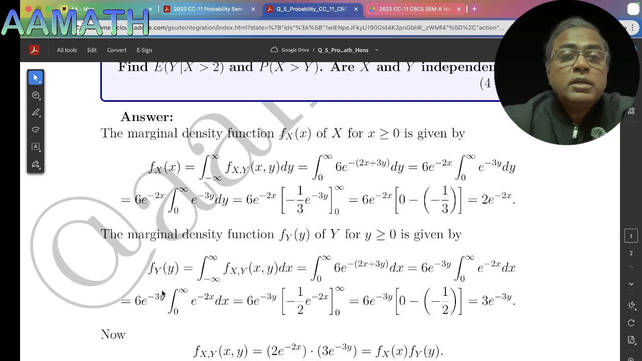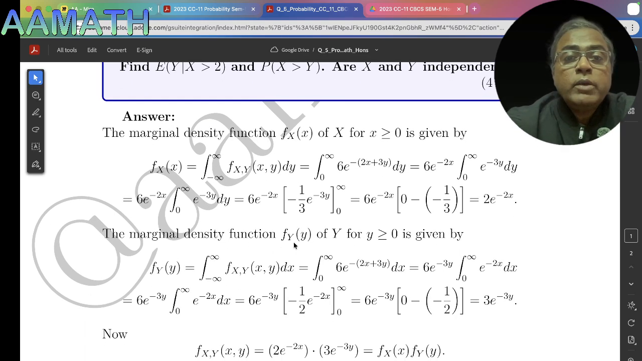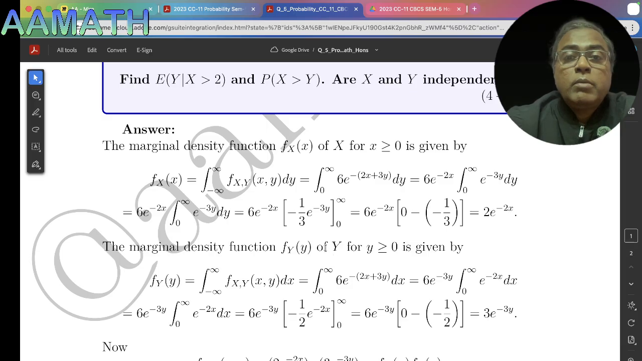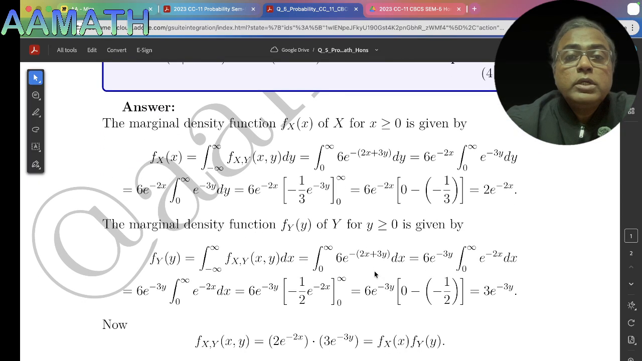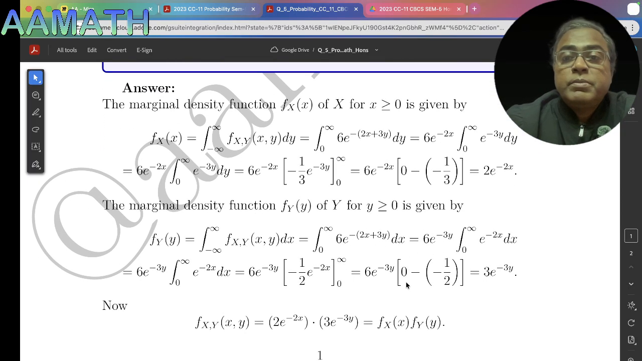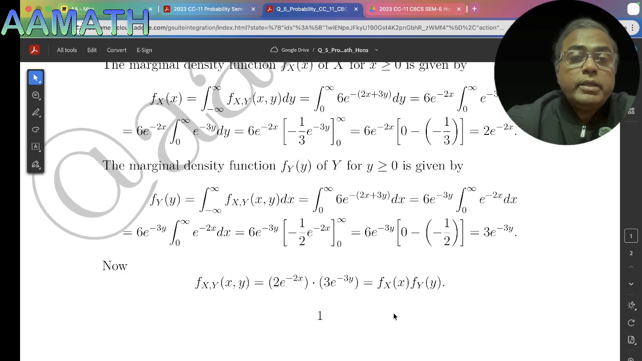Similarly, the marginal density function f_Y(y) of random variable capital Y for y greater than or equal to 0, f_Y(y) equal to integration minus infinity to infinity f_XY dx. Here x is also greater than or equal to 0, so the limit of x is 0 to infinity. After simplification, we get this marginal density function f_Y(y) is equal to 3 e to the power minus 3y.